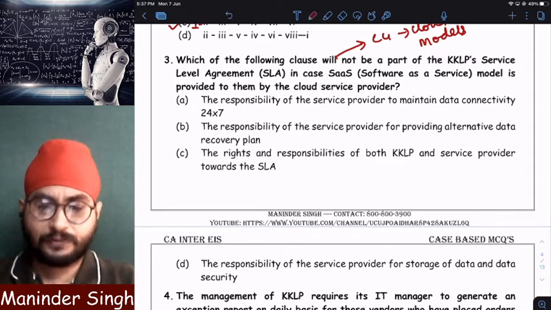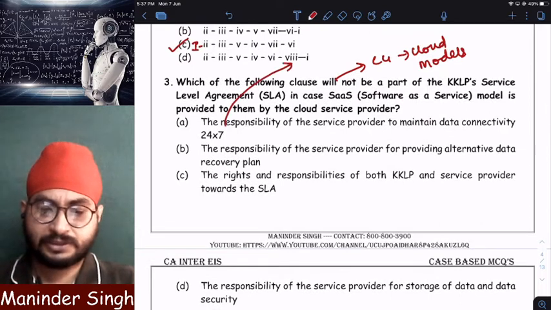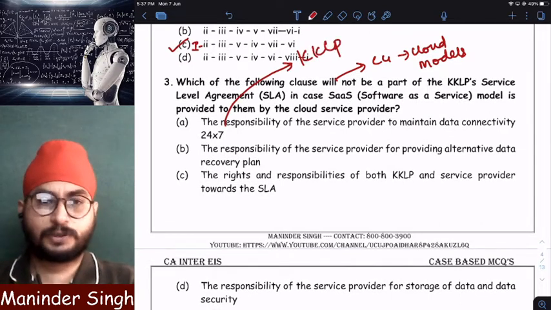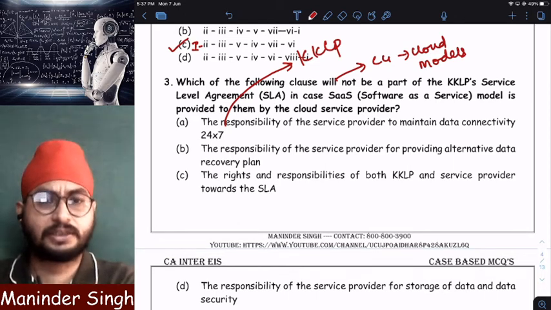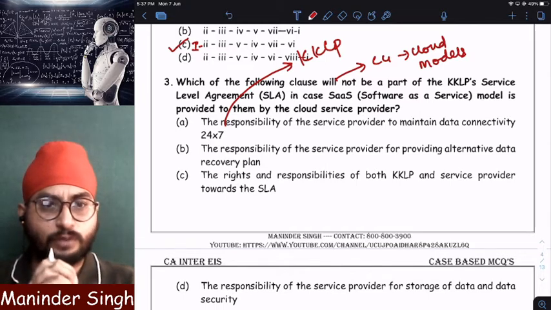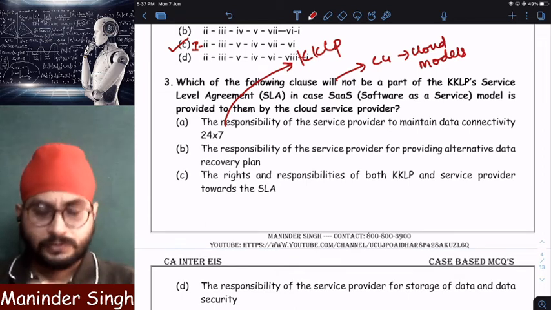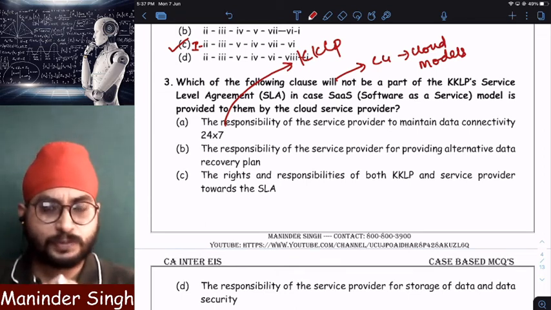It is the service user's responsibility. It is KKLP's responsibility. How to maintain data connectivity? Internet. Remember one thing, I cannot access the cloud without internet. Who is responsible for internet?